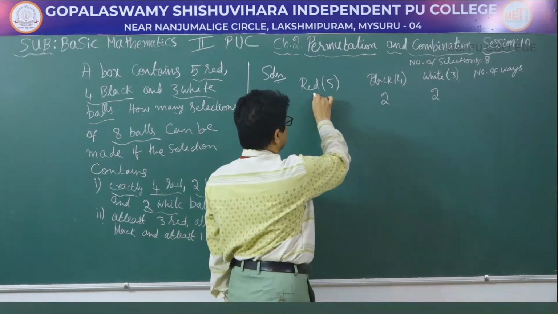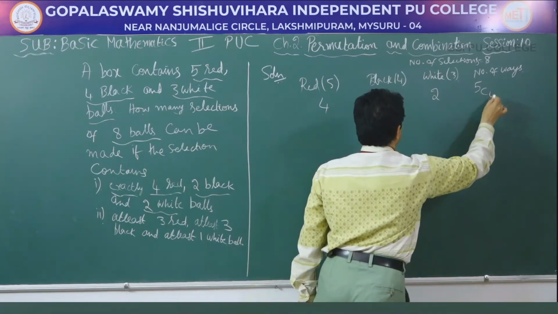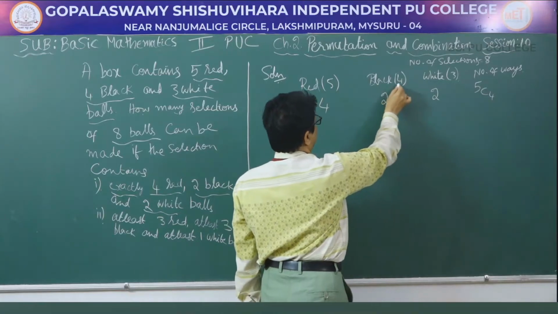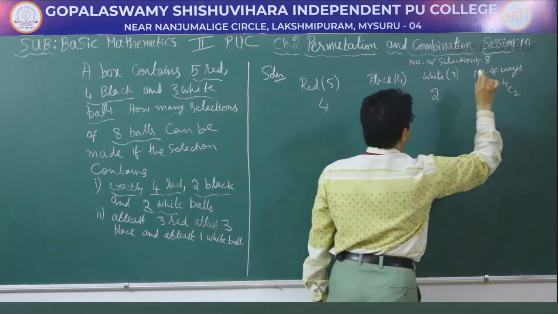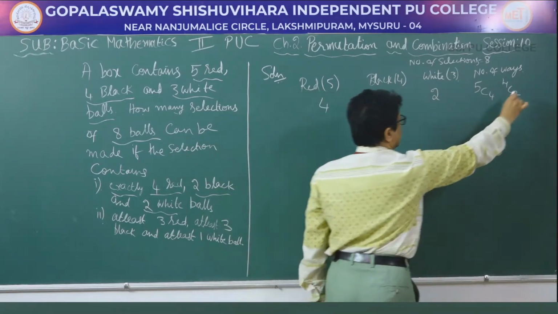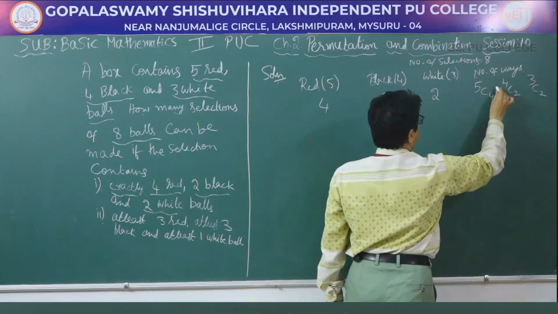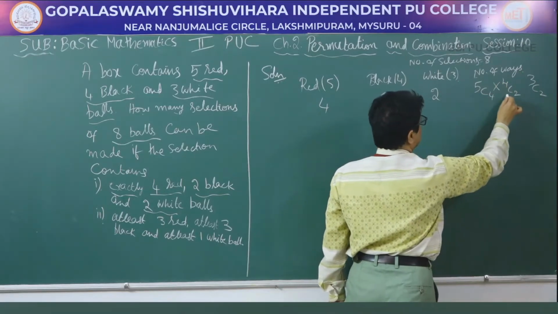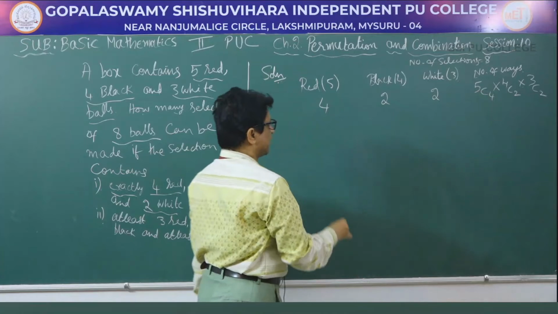So the red balls can be selected in 5C4 ways and the black balls can be selected in 4C2 ways and the white balls can be selected in 3C2 ways. The number of ways is 5C4 into 4C2 into 3C2.